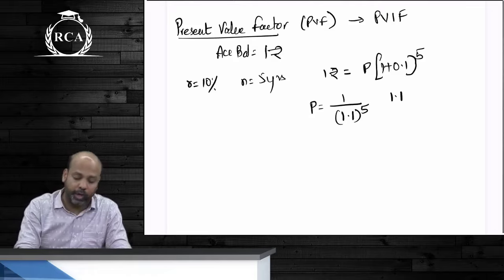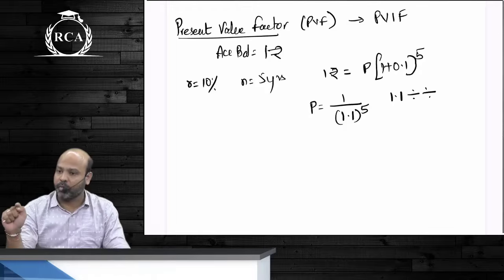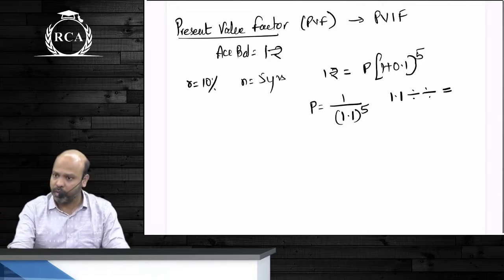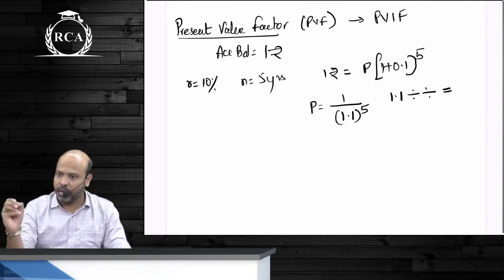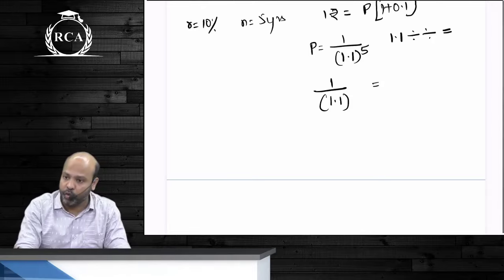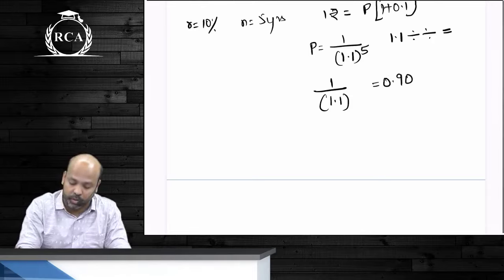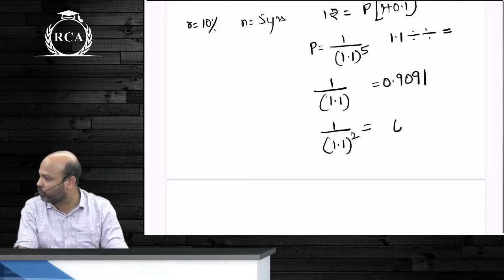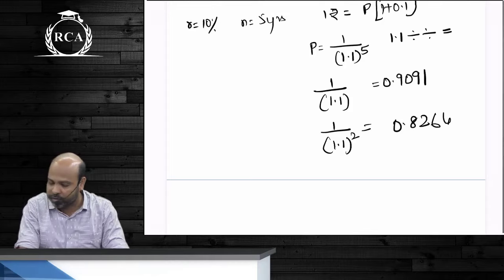You will write 1.1, press divided by twice, and then press equal to. When you press equal to, guys, what you get is 1 divided by 1.1. You will see that the value is 0.9091. When you press equal to again, what you get is 1 divided by 1.1 whole square, which is 0.8264.